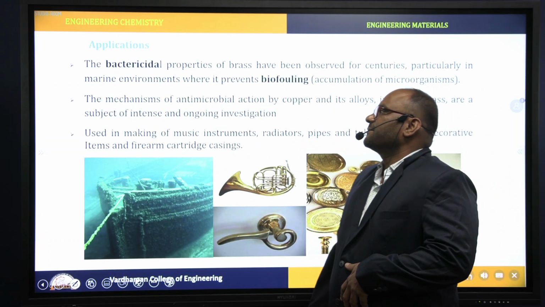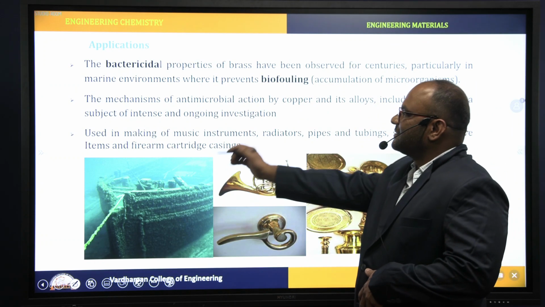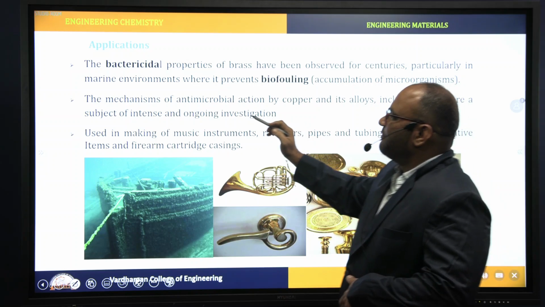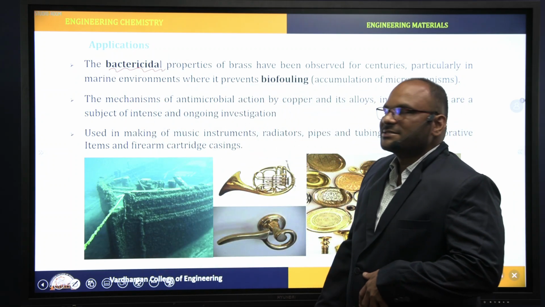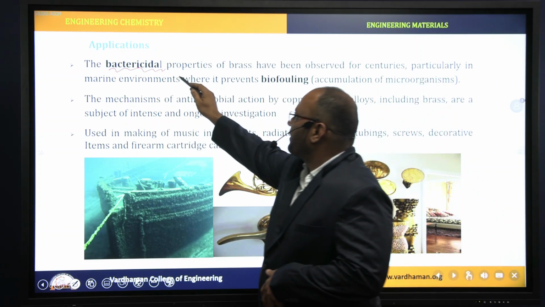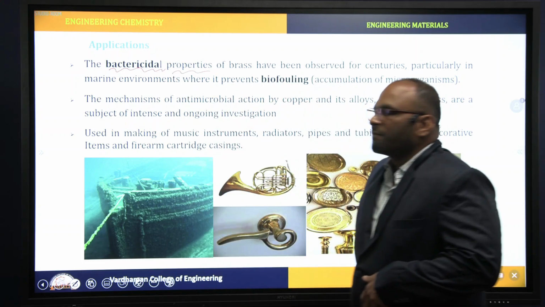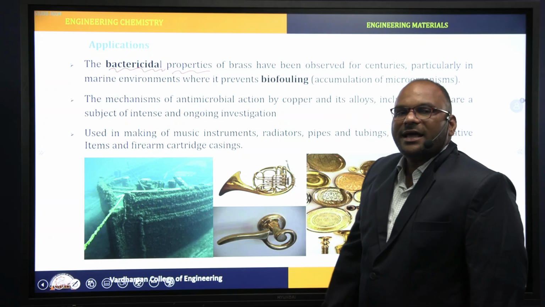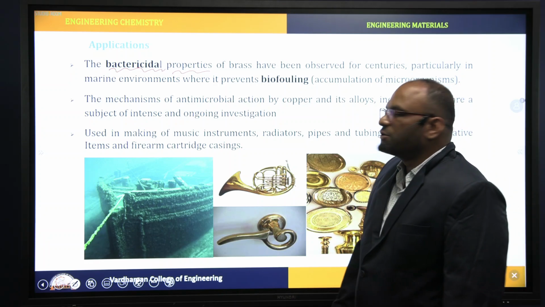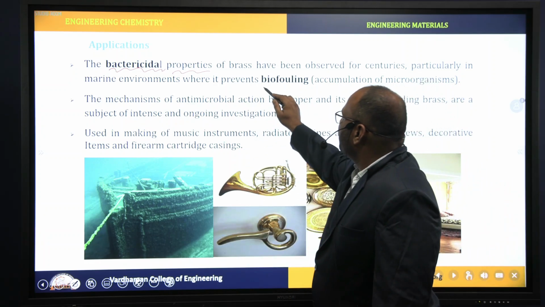Applications of brass. Brass is acting as a what? It is a bactericidal material, or it has bactericidal property, right? Due to this property, in marine environment, it is used to prevent the biofouling.